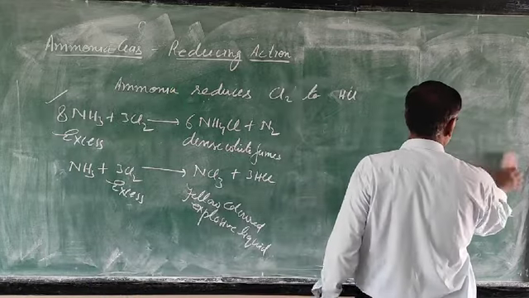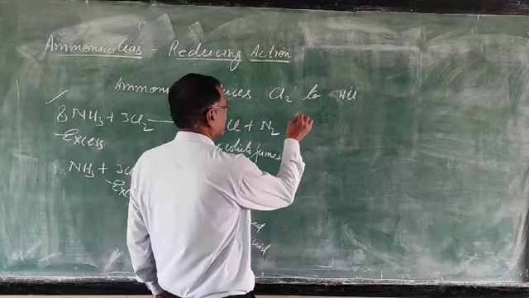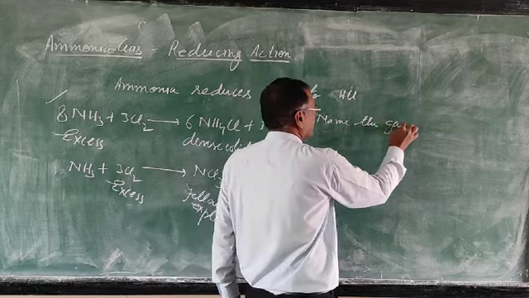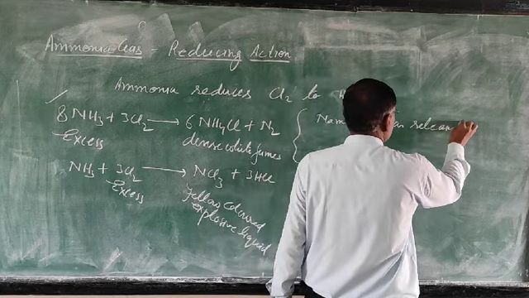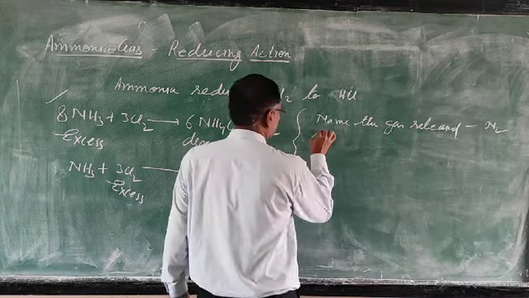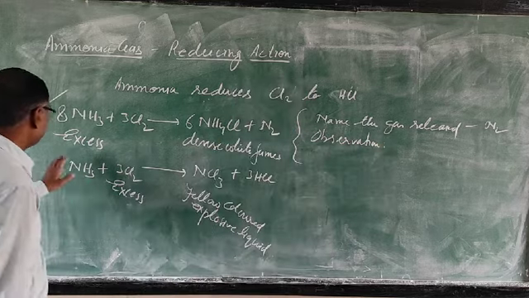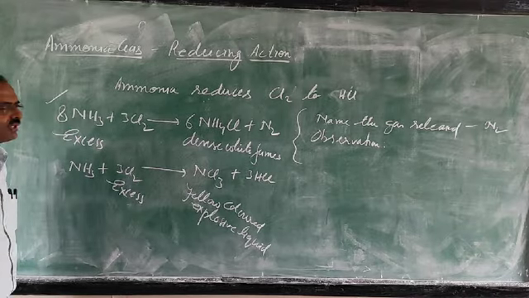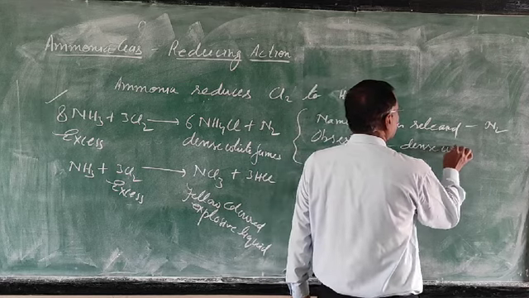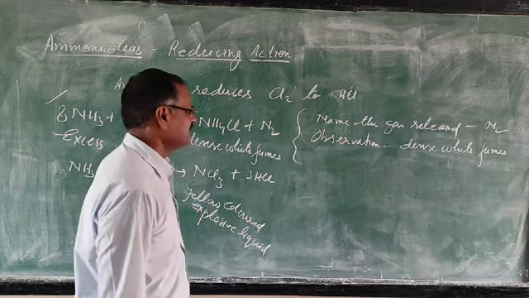Now the question can be asked to you regarding this first one. Name the gas released. Which gas is released? Nitrogen. Then observation. What is the observation? When chlorine reacts with excess ammonia, you will observe the dense white fume.